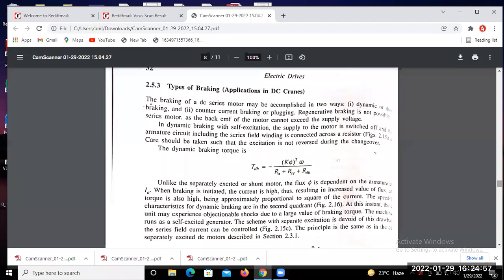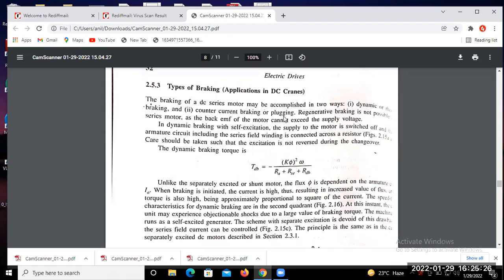And some other applications. Okay, and so the counter current braking and torque equation can be applied to the DC series motor. Apply all the braking, that means dynamic braking, counter current braking or plugging braking, and regenerative braking on the DC series motor. We studied all three types of electrical braking in the last class. Now we applied them to the series motor and the shunt motor.